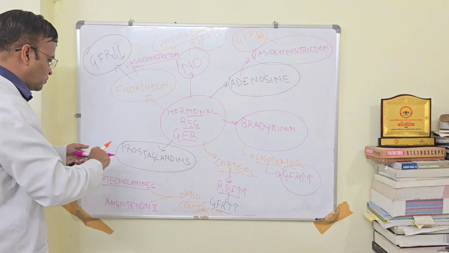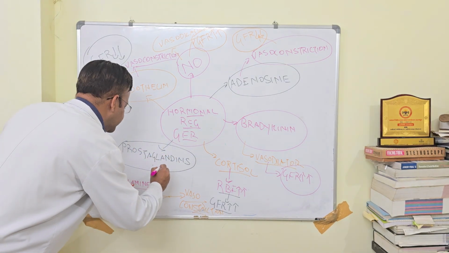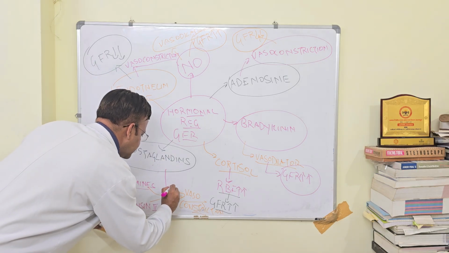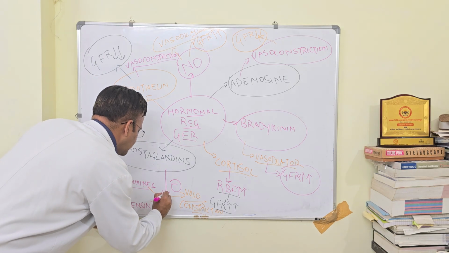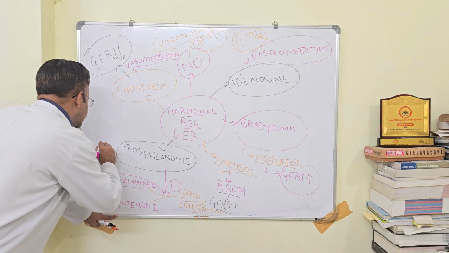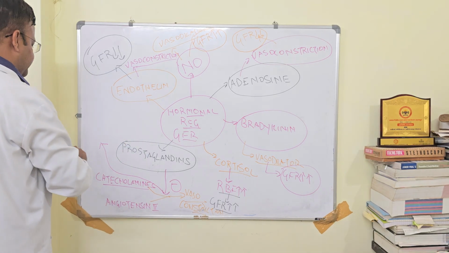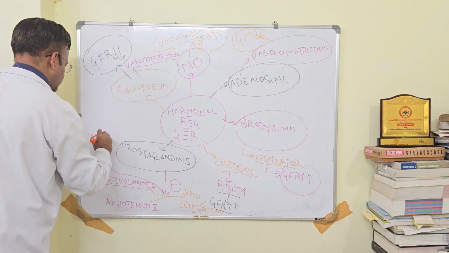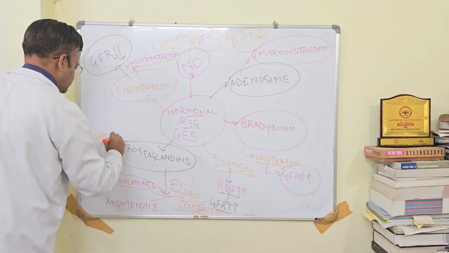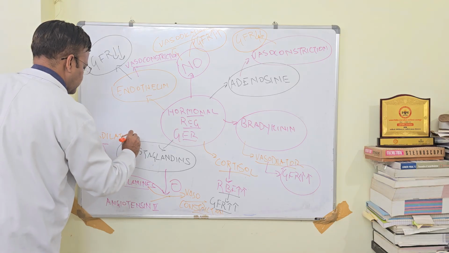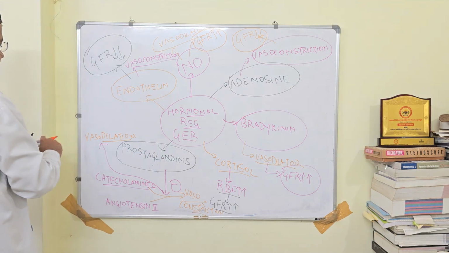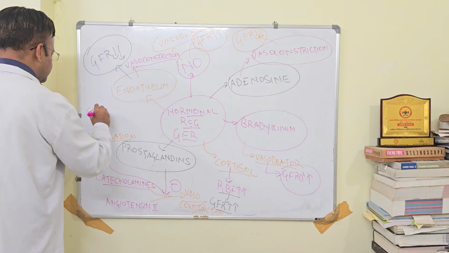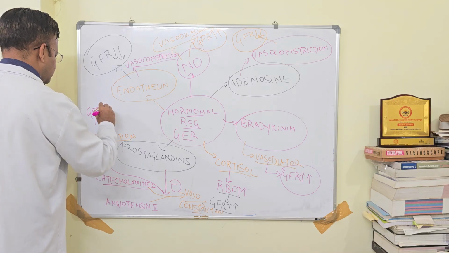Now prostaglandin will numb this effect. It will inhibit this effect. And by inhibiting this effect, it will cause vasodilation, and with the vasodilation, it will lead to increase of GFR.